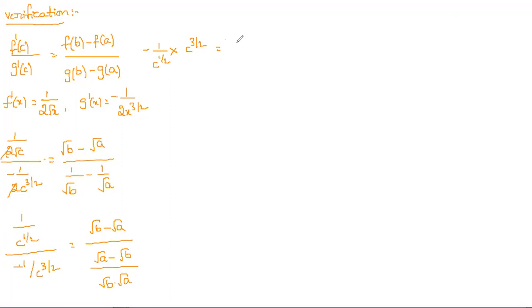So this is equal to, here I take minus as common, root a minus root b by, root a minus root b by. So here root a into root b we can write as root ab. And here on both sides minus minus cancel, and root a minus root b and root a minus root b cancel.